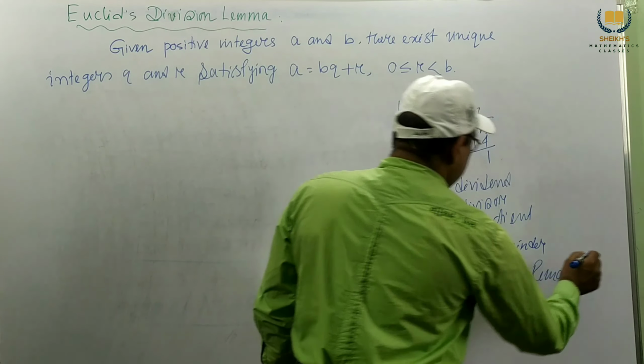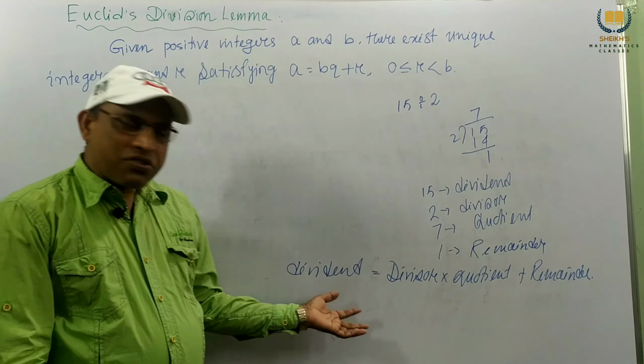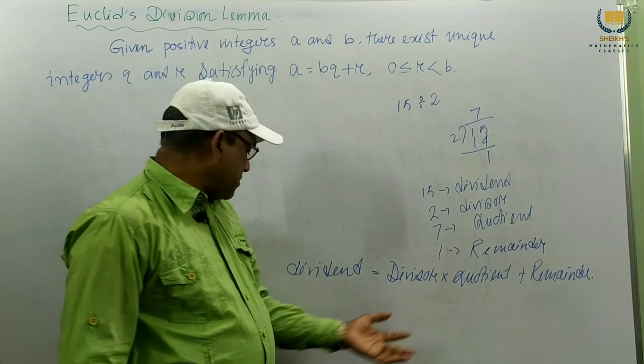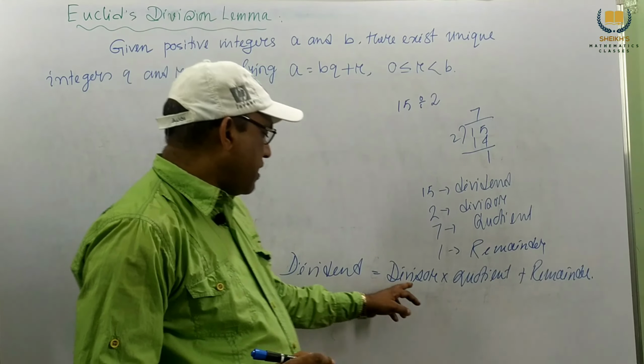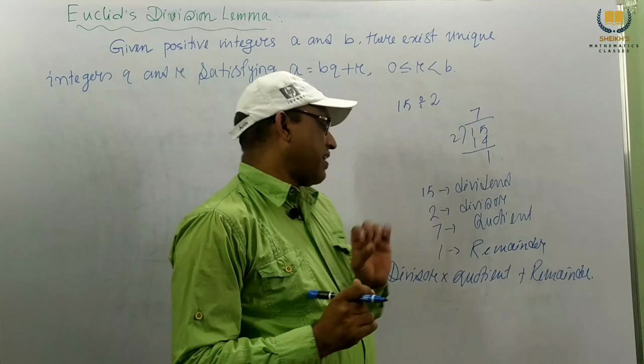We know this formula from lower class: dividend equals divisor into quotient plus remainder.